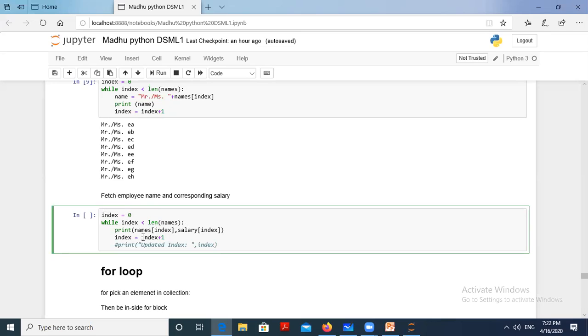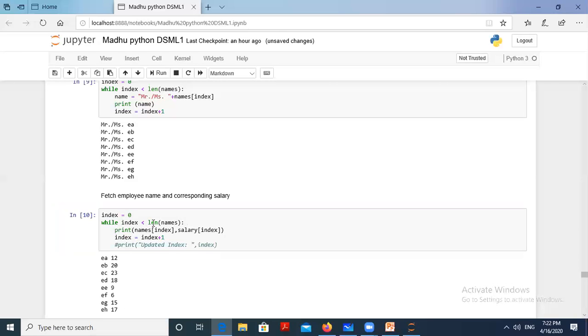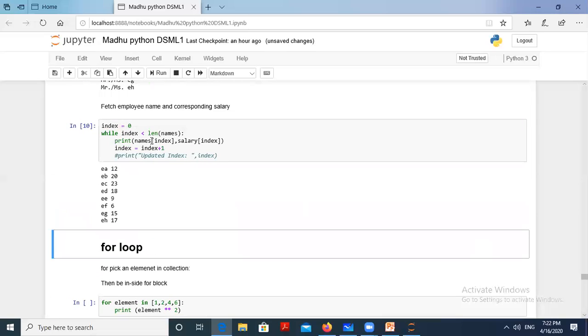The same thing will continue until index is equal to 7, and 7 plus 1 is 8. Then again go to the while loop: 8 is not less than the length 8, so it is not satisfied. Then break it and print all the things. Now see how we assigned that, and see the result here. We applied the while loop to print every employee name along with their corresponding salary.